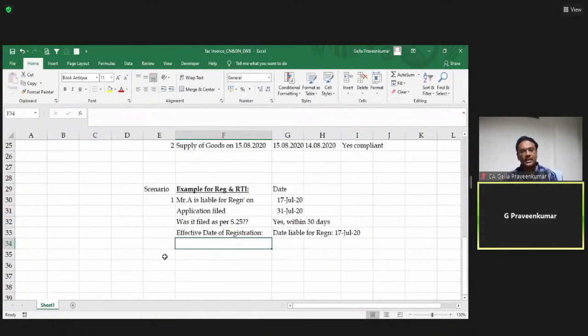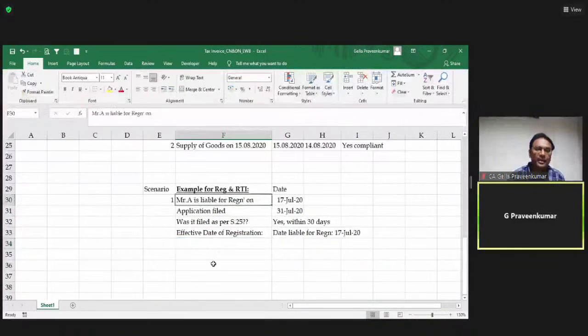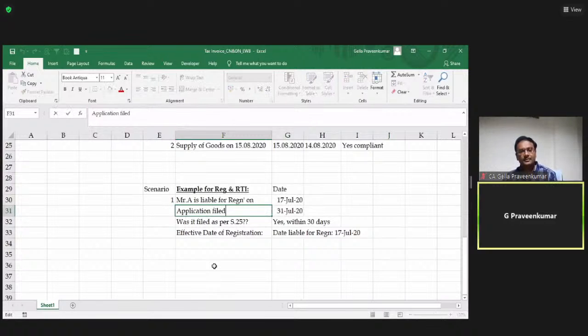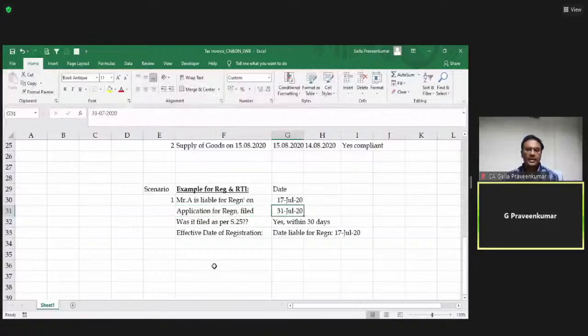Are we clear till now? I'll explain this example once again. Mr. A is a person who is liable for registration. This gentleman has become liable on 17th July 2020. Application for registration is filed on 31st July 2020. As per the law, from the date he is liable, within 30 days I have to apply.